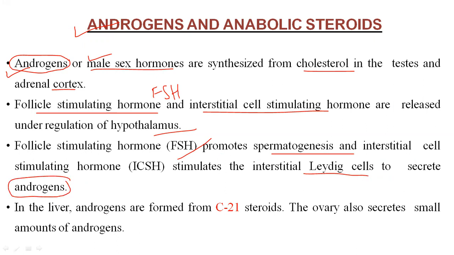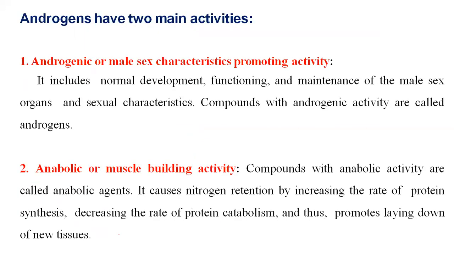Androgens are formed as C21 steroids, and the ovary also secretes small amounts of androgens. Androgens are male sex hormones produced in the form of C21, meaning there are 21 carbon atoms in the steroidal moiety. Hormones containing this are called androgens. The main activities of androgens are as follows.